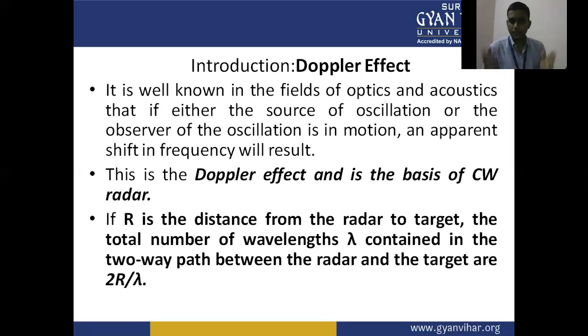If r is the distance from the radar to the target, in meters or kilometers, the total number of wavelengths lambda contained in the two-way path between the radar and the target is 2r upon lambda.